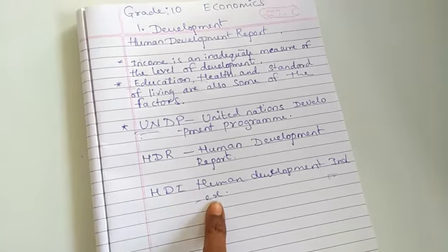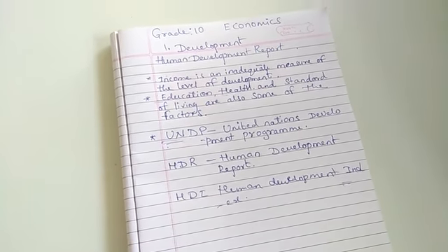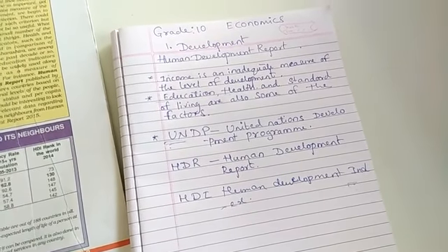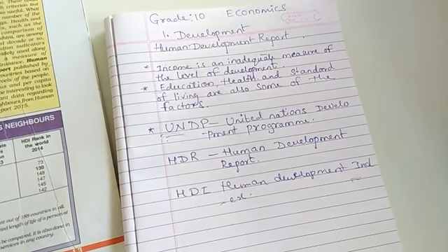In this index, they consider all the citizens of the particular country and prepare the rate.